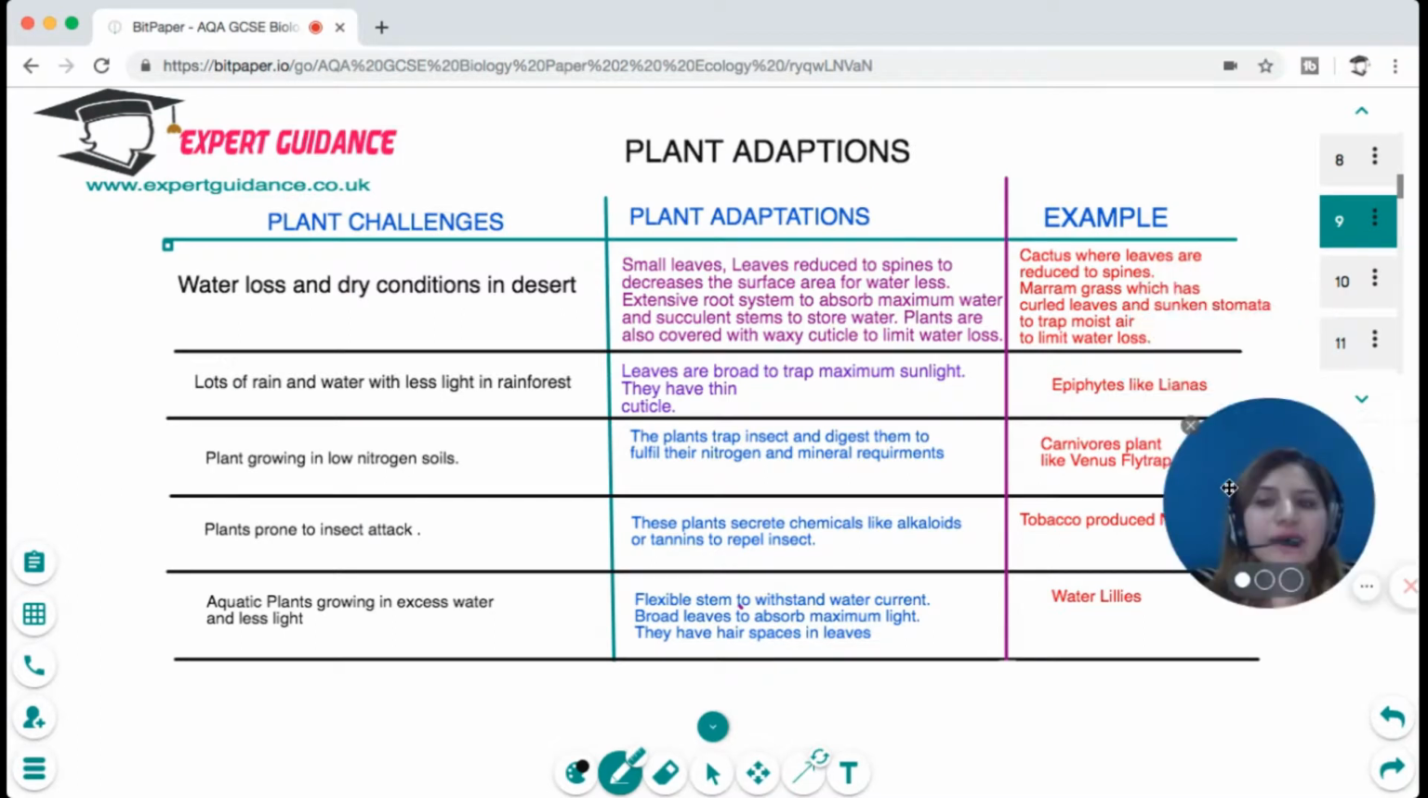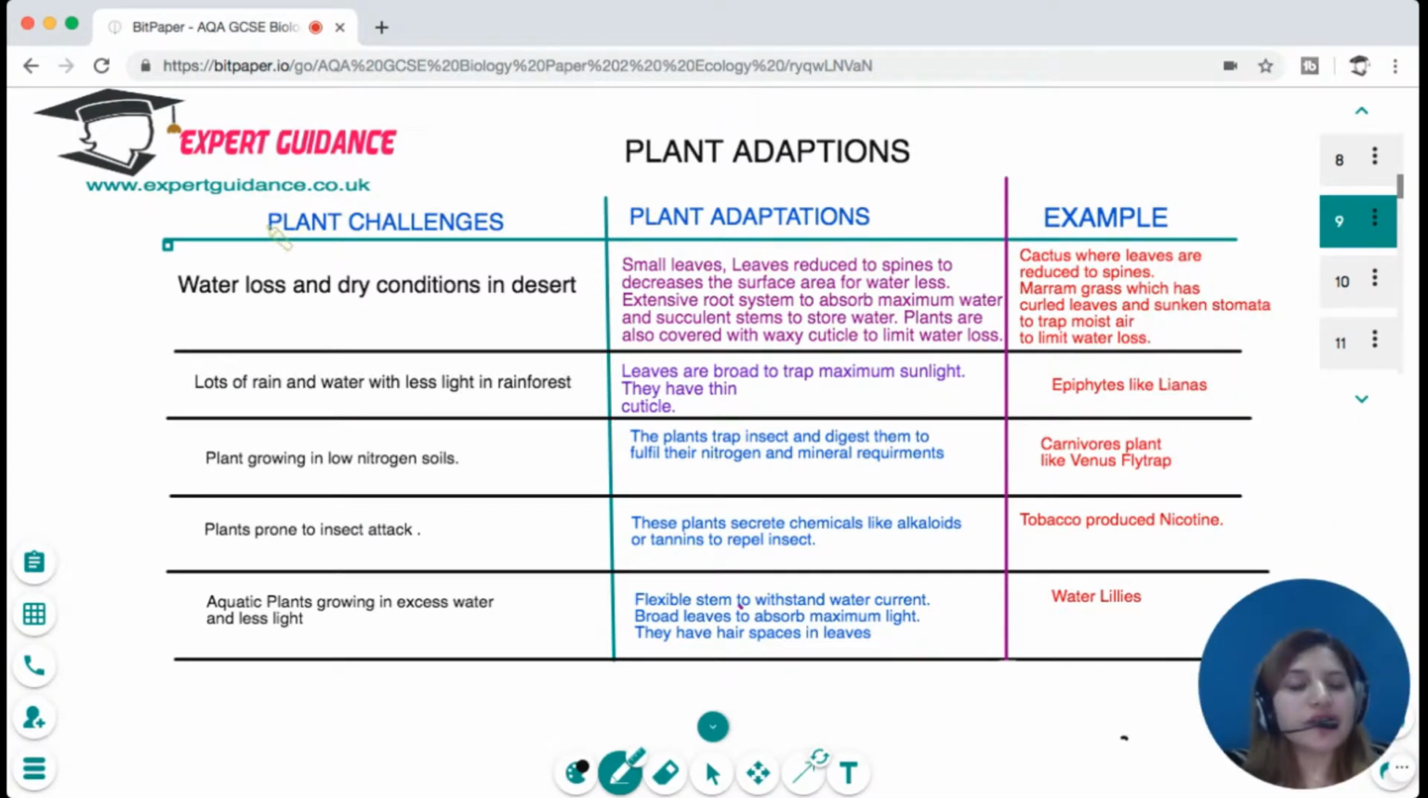Now let us look at some of the plant adaptations in response to the challenges they face. The major challenge a plant faces in the desert is water loss and dry conditions. In those conditions, plants have small leaves. Leaves are reduced to spines so that the surface area for water loss is reduced. They have an extensive root system to absorb maximum water, and they have succulent stems to store water. These plants are also covered with a waxy cuticle to limit water loss. For example, cactus, where leaves are reduced to spines, and marram grass, which has curled leaves and sunken stomata that trap moist air between them to limit water loss.